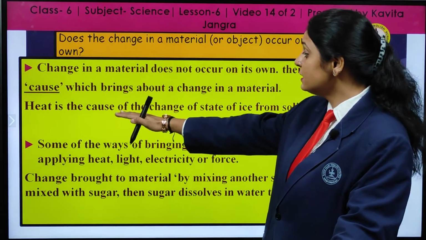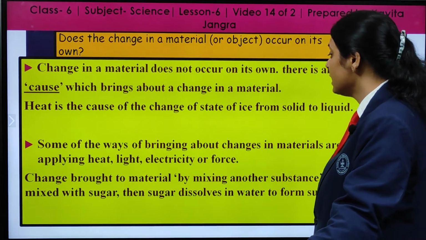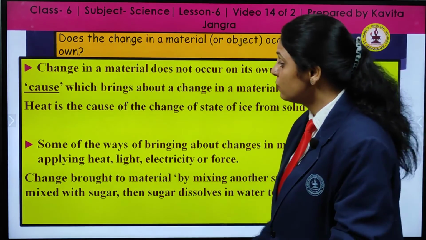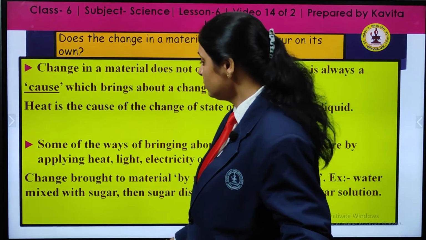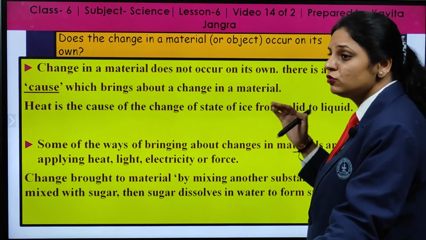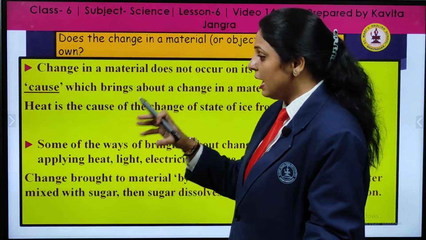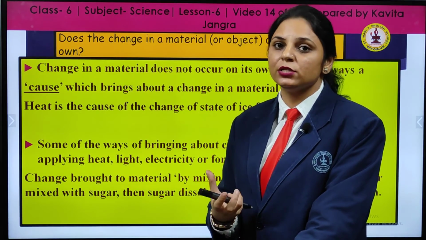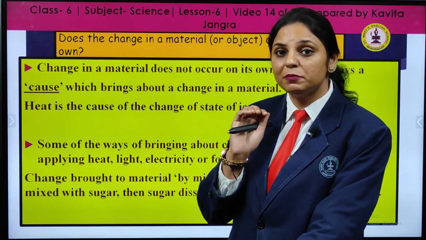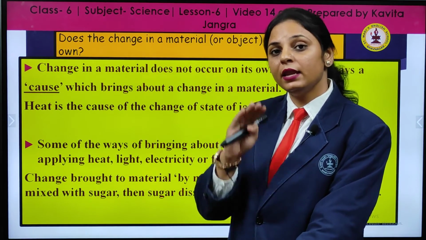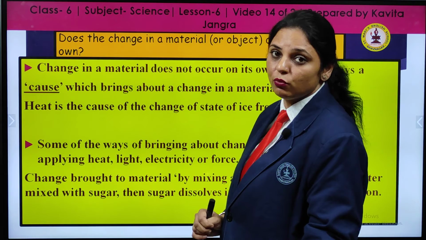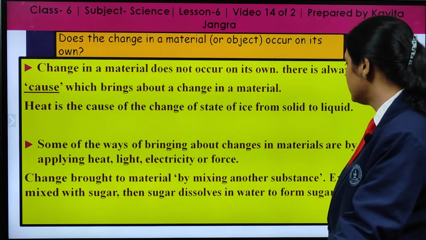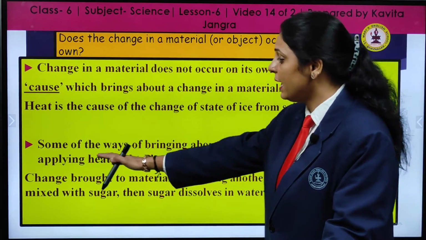There is heat as the cause of the change of the state of the ice from solid to liquid. What is the cause here? Heat. It brings a change in the state from solid to liquid. When you heat the ice or you just keep it at room temperature, that means heat is being absorbed by it and then it changes into the liquid form. So what is the cause? Heat is the cause.